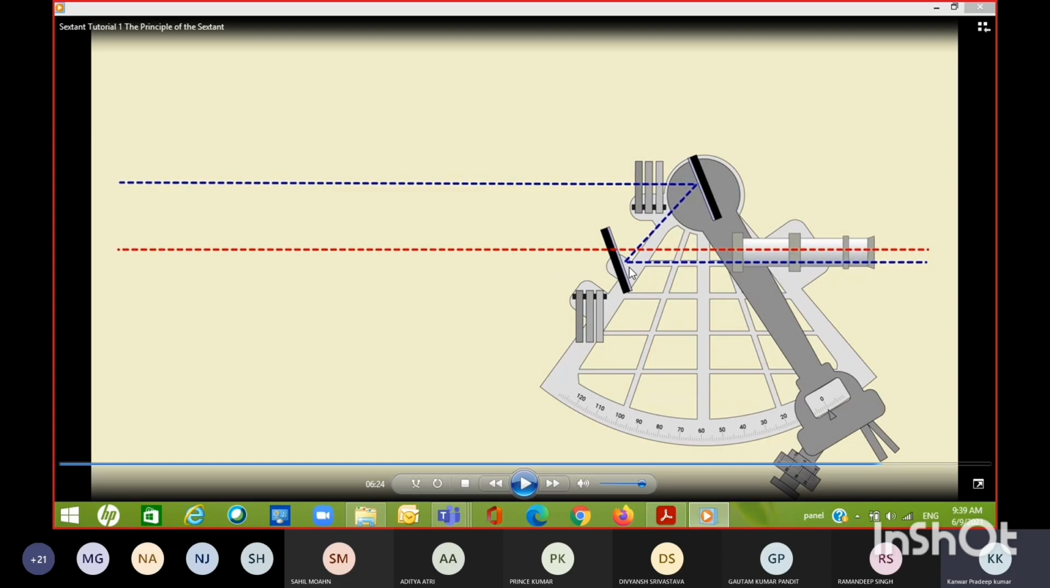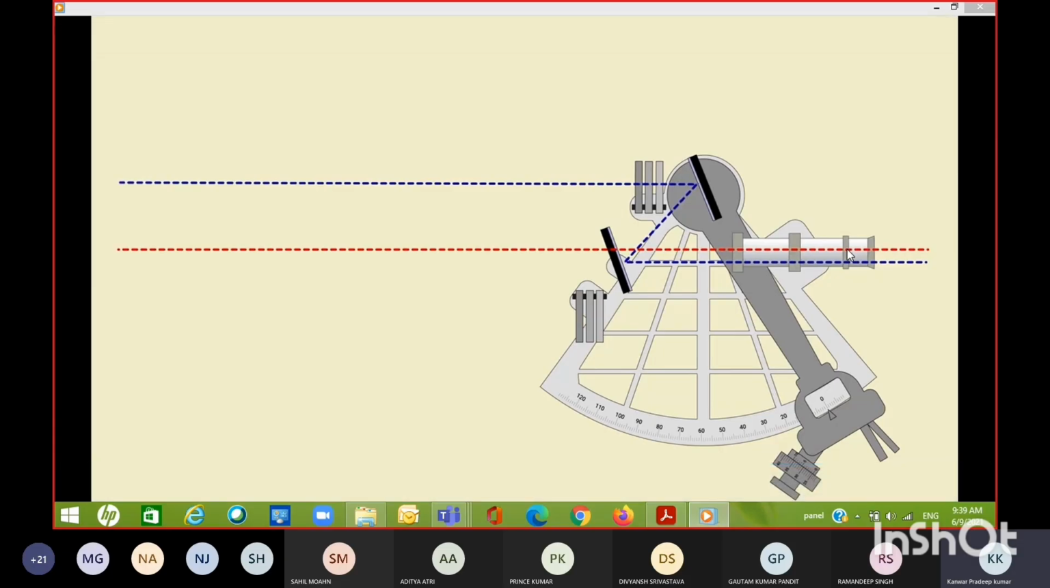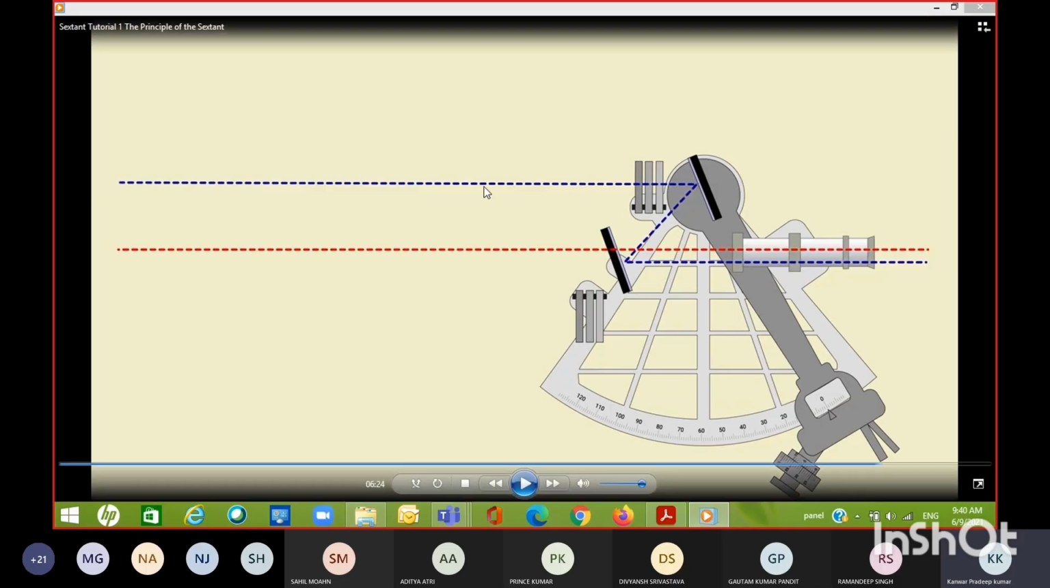And half of it is the reflected part, the mirror, where the horizon will appear reflected. So when we are doing the errors, both horizons should be in one line. Now when this blue one is pointing up and you move the index arm, the index mirror will point upward and reflect the heavenly body. And then how we bring it onto the horizon, how to do it, all those things we will see now.